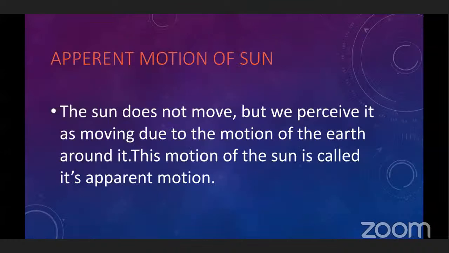See, what is apparent motion of the sun? The sun does not move, but we perceive it as moving due to the motion of the earth around it. And this motion of the sun is called its apparent motion. Actually, the sun is not moving, but because of the earth's revolution around the sun, it appears to be moving. And this motion of the sun is called the apparent motion.